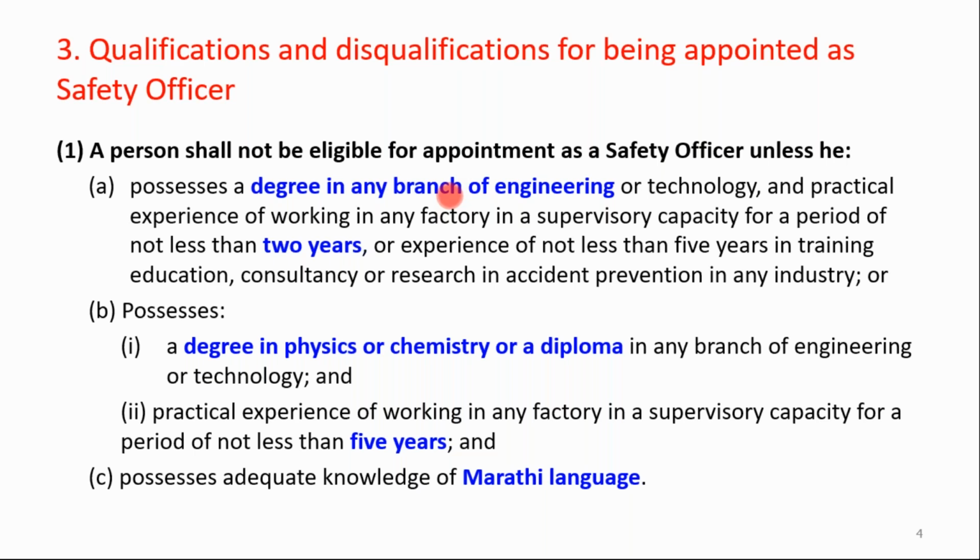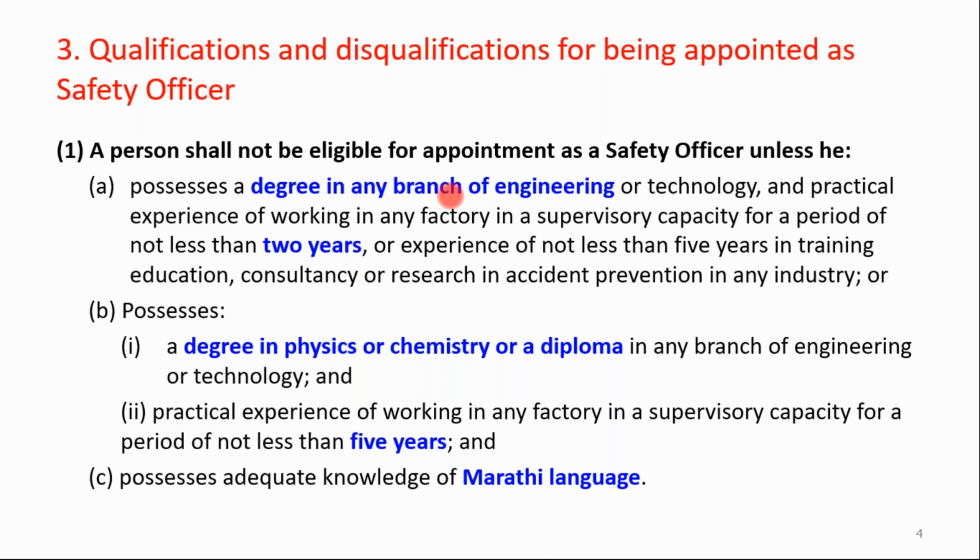Sometimes it is a Bachelor of Engineering, sometimes a Bachelor of Technology, and sometimes a BChem degree, a bachelor's in that specific branch of engineering. If they are equivalent, then that can be a valid minimum qualification for the safety officer.